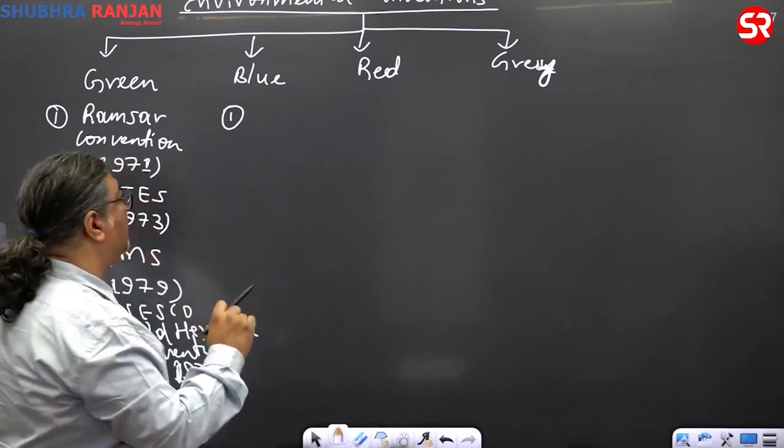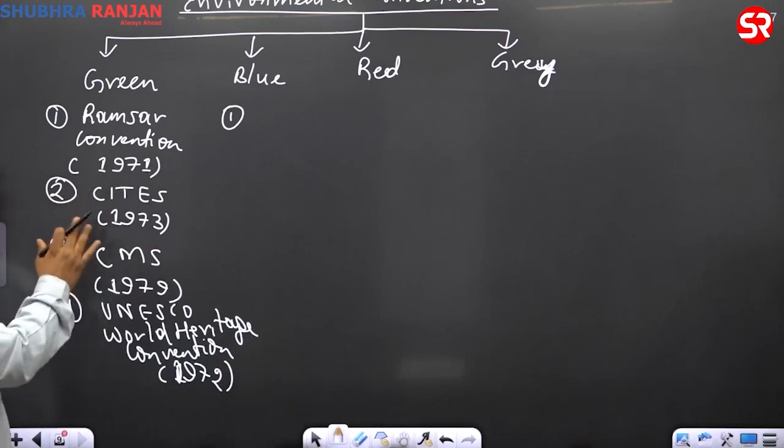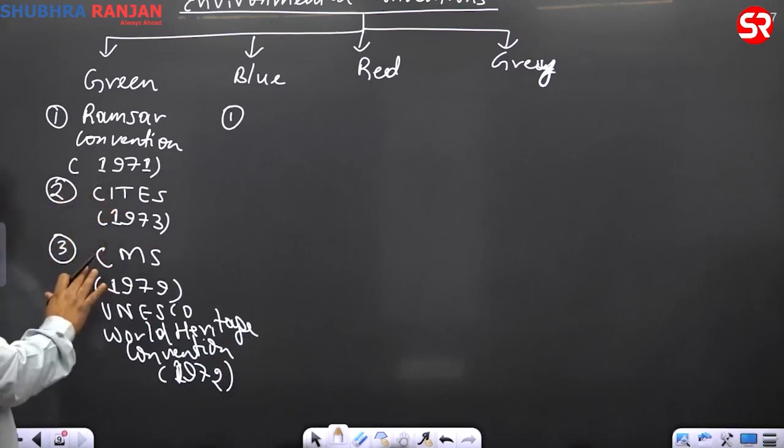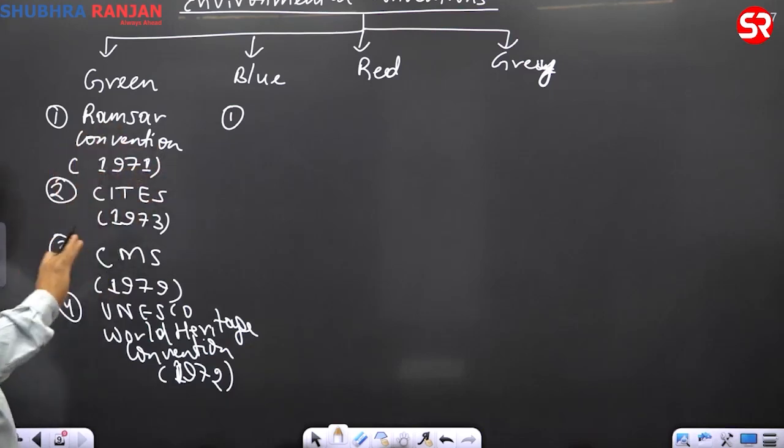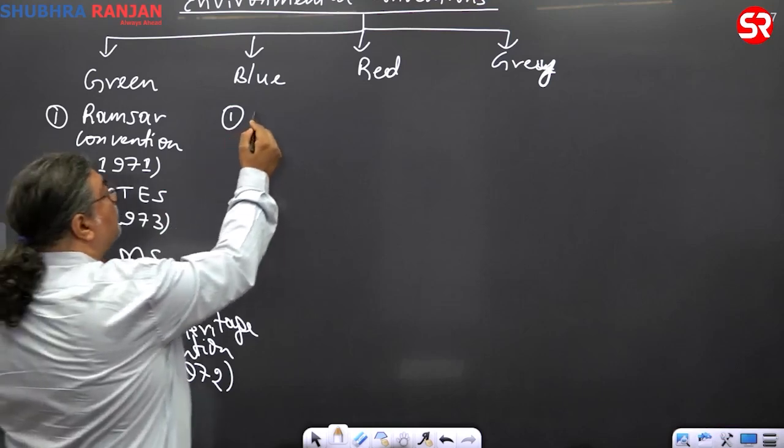But before I go to that, it is again linked with green. I'm keeping it blue because it is again the species part. 1946, and it is now making headlines. Whaling Commission or Convention. Different types of whale. Recently, the UN is saying that many whale species are now being threatened because of whaling. There are industries which require whale. So here you can write.